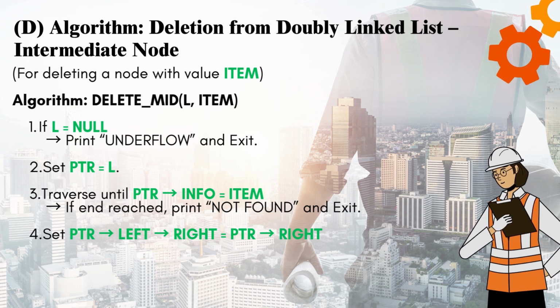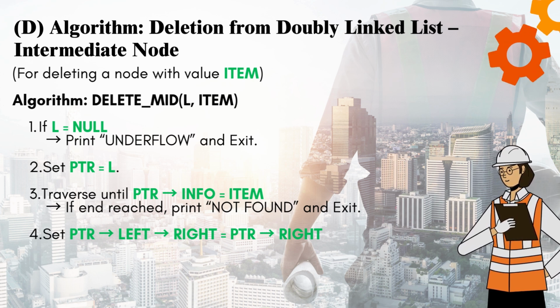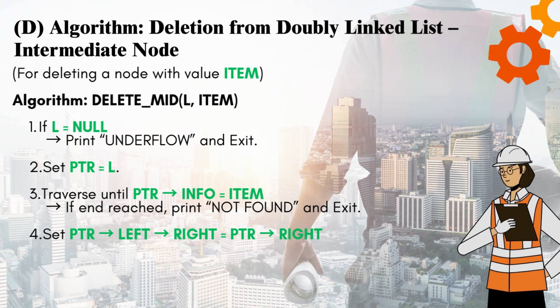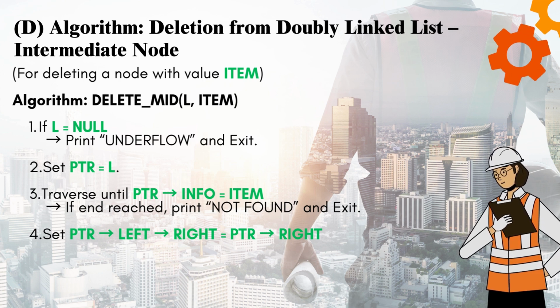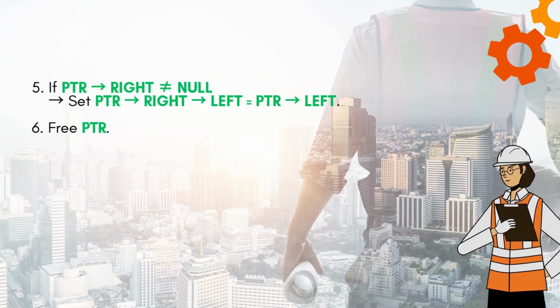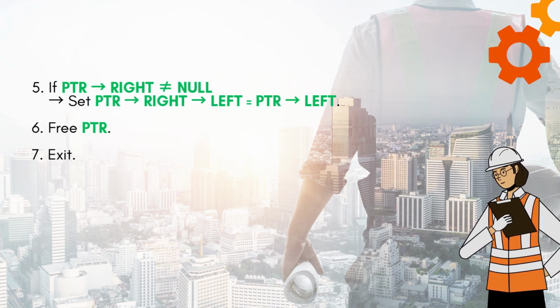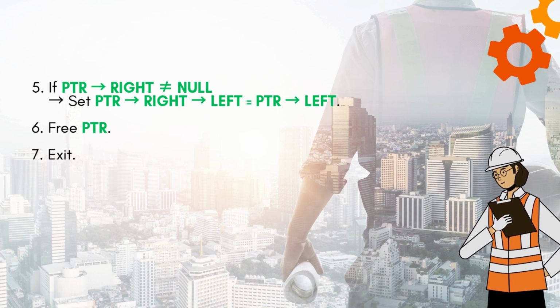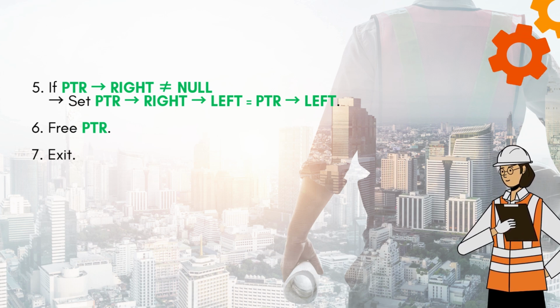If end reached, print not found and exit. 4. Set PTR->left->right equals PTR->right. 5. If PTR->right is not equal to null, set PTR->right->left equals PTR->left. 6. Free PTR. 7. Exit.